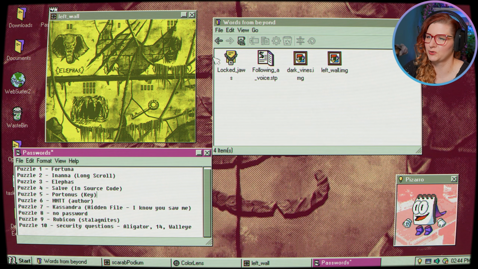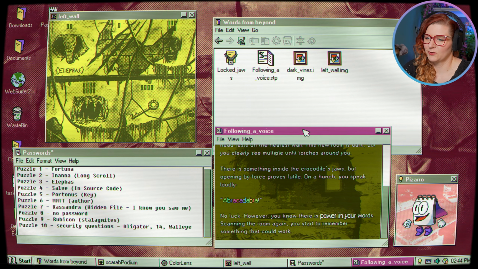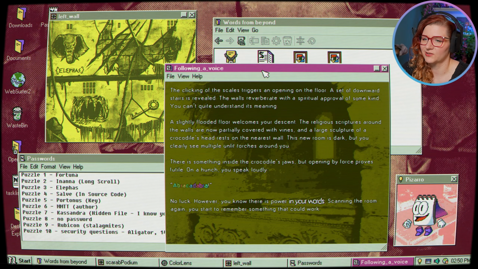But then what do we do with this? We need a magic word, we know that, so putting a new word together makes sense. It's just what rules do we apply to it? Actually, upon rereading this text, it says that there are multiple unlit torches around you, and I wonder if that's the clue we're looking for here, right?